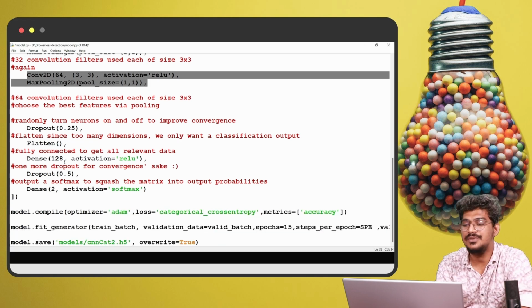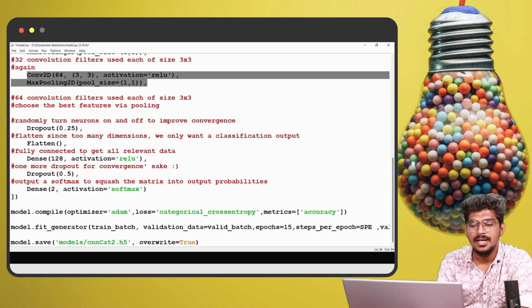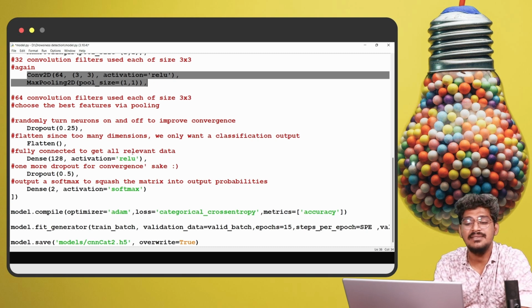Okay, right. Because of our classification, the output will be 1. That is the reason we are going to convert the 2D into 1D. Then the fully connected layer gets all the relevant data. The fully connected layer will help in finding the output based on the features.